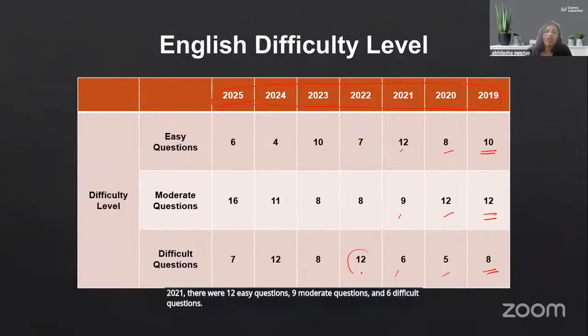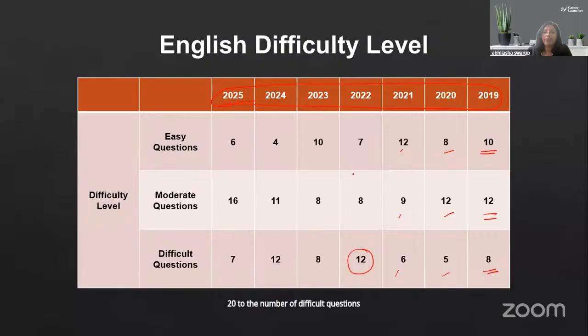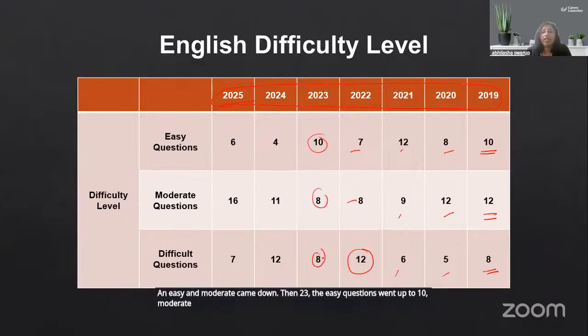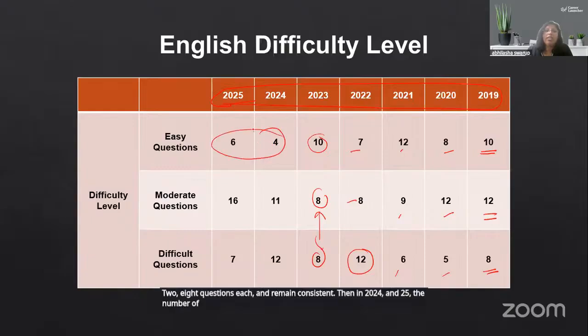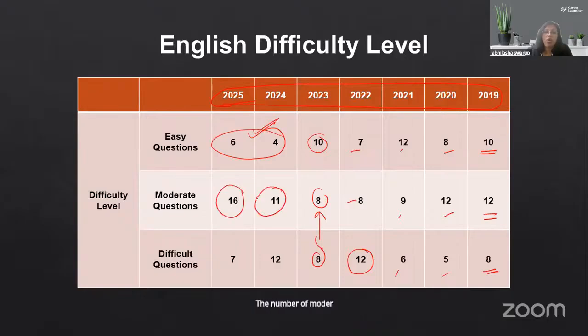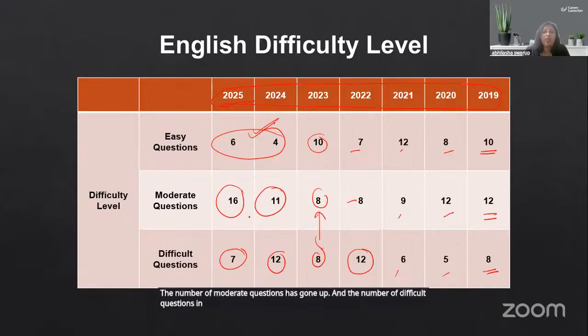In 22, the number of difficult questions went up to 12, and easy and moderate came down. Then 23, the easy questions went up to 10, moderate and difficult went to 8 questions each and remained consistent. Then in 2024 and 25, the number of easy questions has gone down drastically. The number of moderate questions has gone up and the number of difficult questions in 25 has really come down.